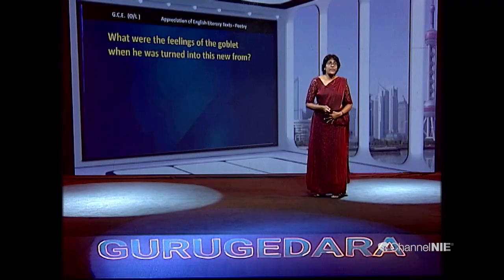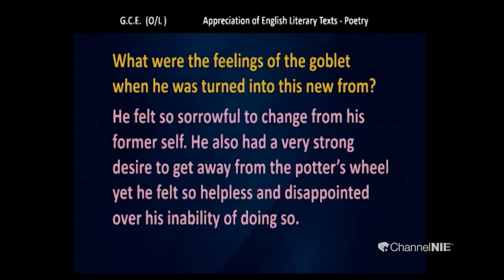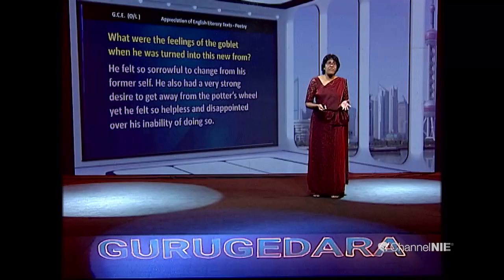What were the feelings of the goblet when he was turned into this new form? I've discussed, hope you can recall, he felt so sorrowful to change from his former self. He didn't want it. He also had a very strong desire to get away from the potter's wheel. That you can remember. Yet he felt so helpless and disappointed over his inability to do so. He could not, he became a captive.